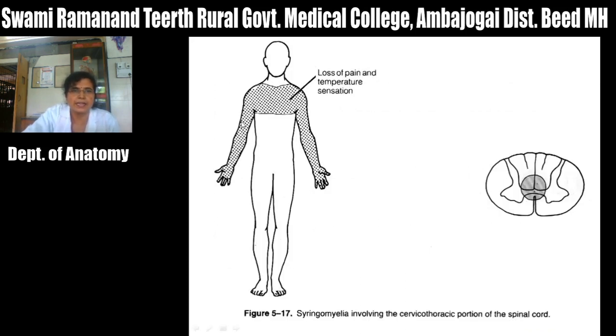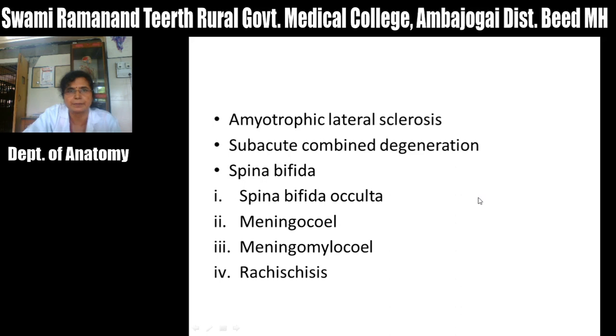This syringomyelia is common in the cervical and the upper thoracic region. So there is mainly loss of pain and temperature sensation on both sides, in both upper extremity and in the anterior part of this chest. So in this diagram you can see the central part of spinal cord damage in case of this syringomyelia.